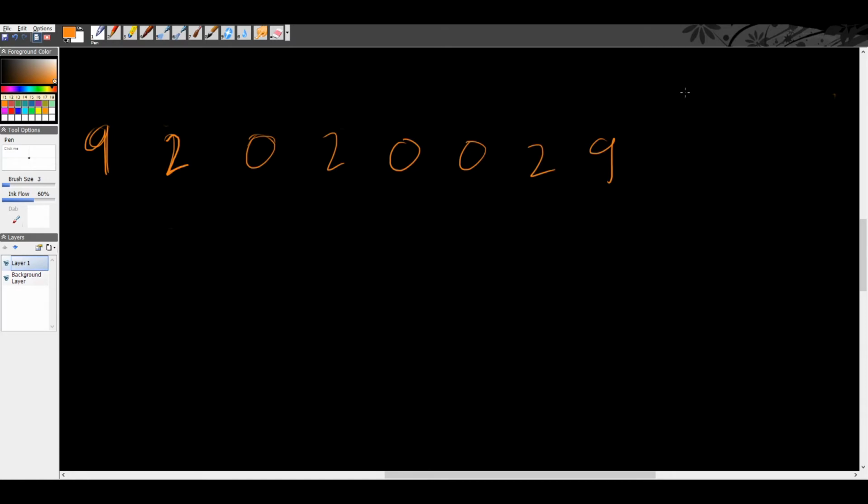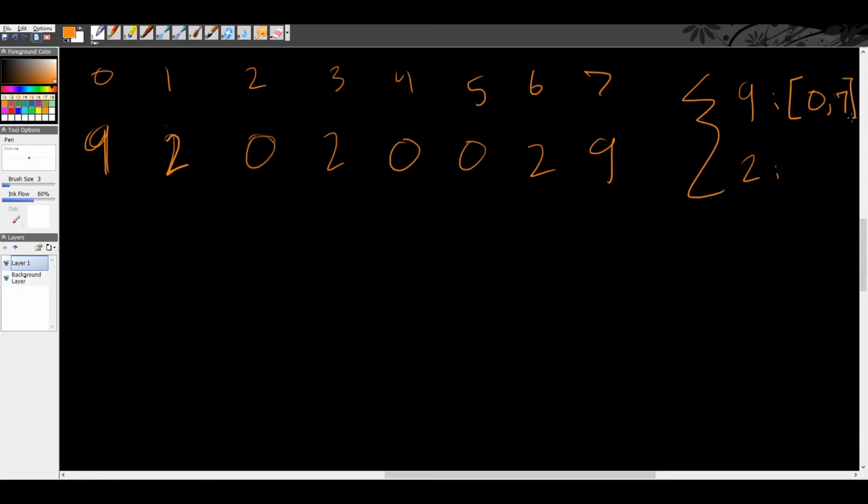Typically, when you want to know some ordering in the list, you can accomplish that with a pre-processing step in linear time. We can do one pass over the list. What we're going to do is create this hash table, and in this we're going to record where we see certain lakes. So lake number 9, we see at index 0 and 7. Lake number 2, we see at index 1, 3, and 6.